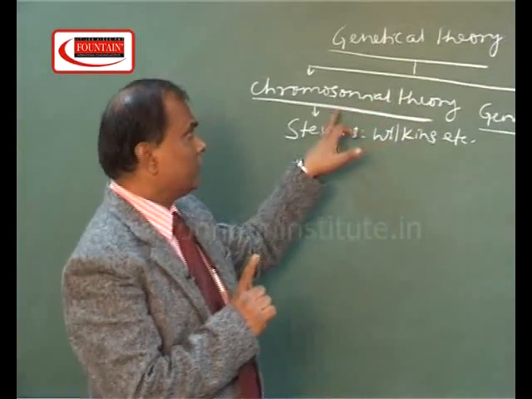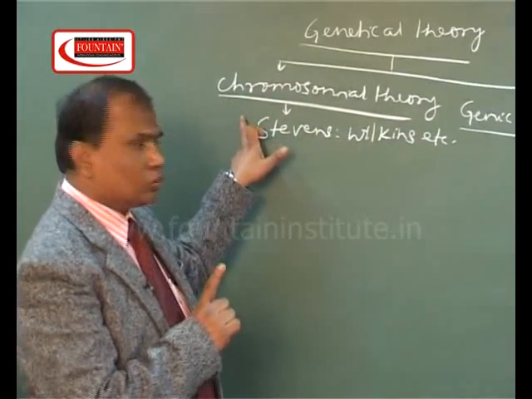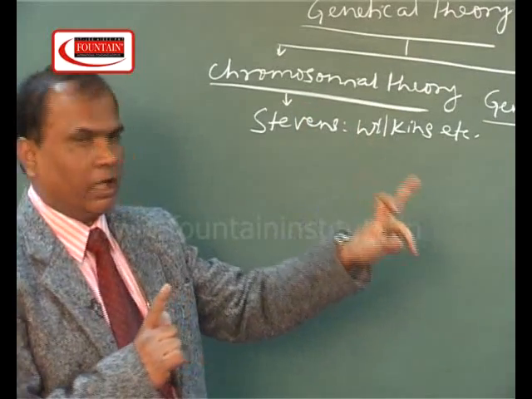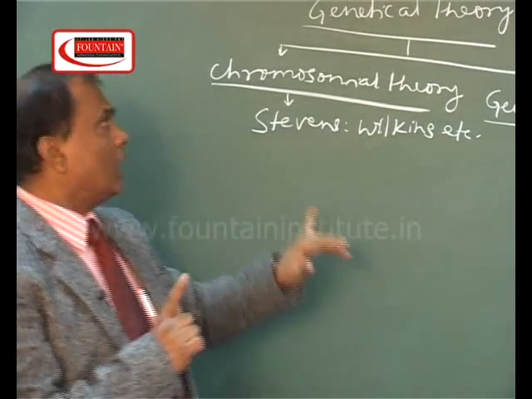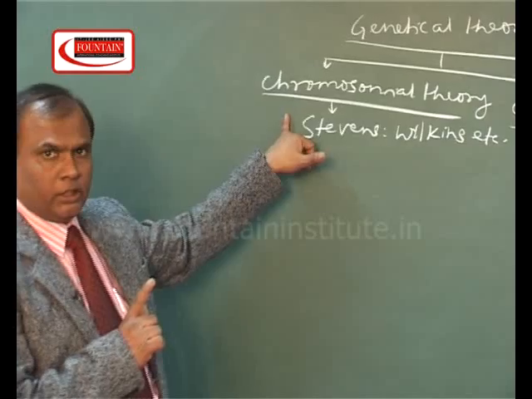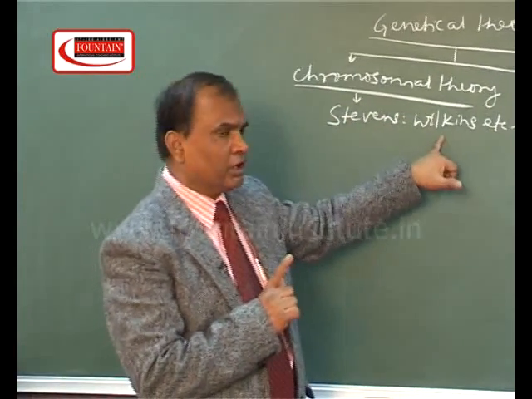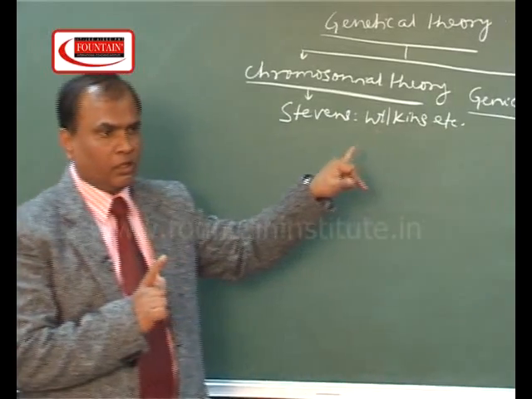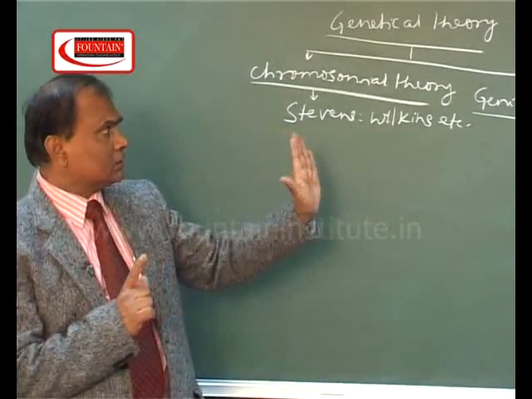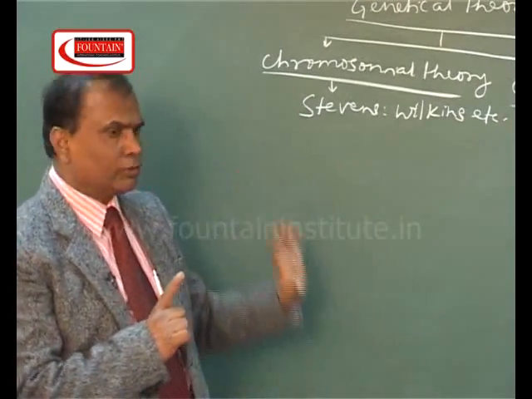Genetical theory is divided into chromosomal theory, genic balance theory, and male haploidy theory. I am starting with the chromosomal theory. The main supporters of chromosomal theory are Stevens, Wilkins, etc. I have already discussed the basic points of this chromosomal theory.